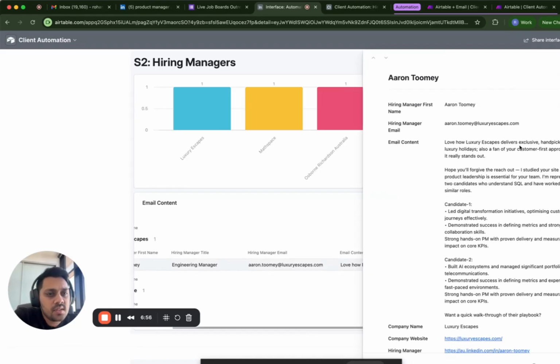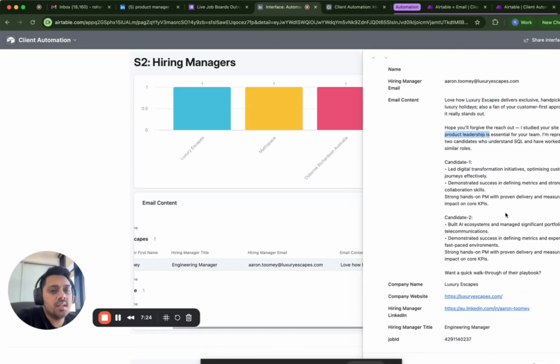So, love how Luxury Escape delivers exclusive handpicked luxury holidays. See that it has picked this out in the research. Also a fan of your customer first approach. It really stands out. So their customer first approach was better than other competitors in this industry. That's why this research point has been picked up. So that is how it differentiates, and it's not a mass email to everyone. Hope you'll forgive me for reaching out. I studied your site and see product leadership is essential for your team. Then the two candidate details: led digital transformation, demonstrated skills, strong PM experience, and then again.